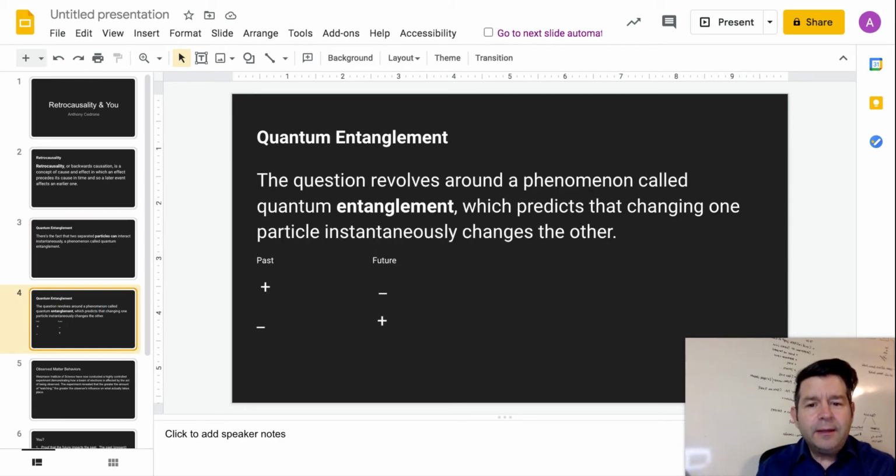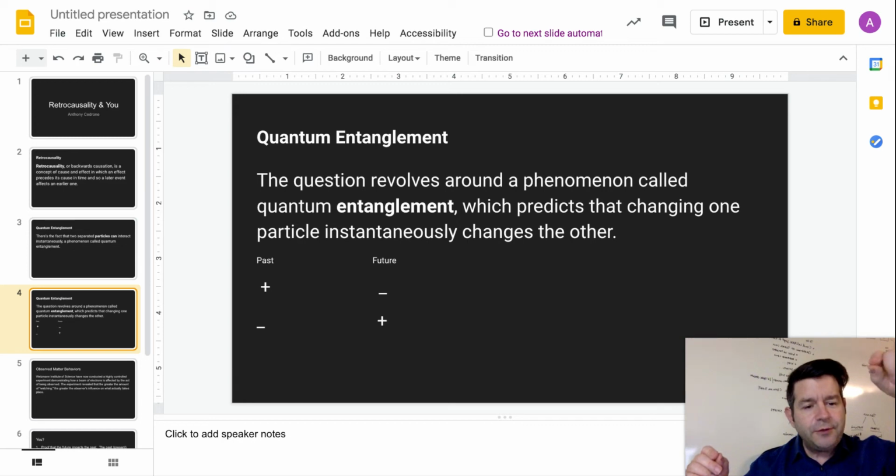Quantum entanglement is a phenomenon which predicts that changing one particle instantly changes the other. So in this, I wrote down the past, and if that single atom is still entangled, and one is located in the past and one in the future, if in the past we observed it as a positive, in the future it's a negative, because it's entangled and still directly tied to each other.